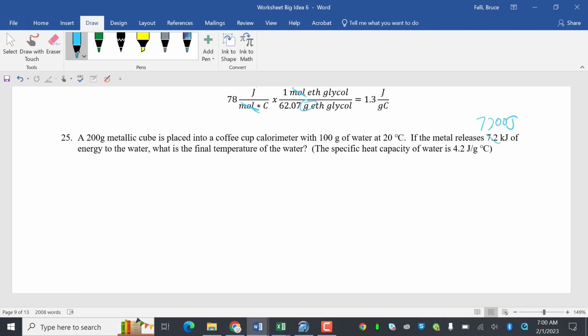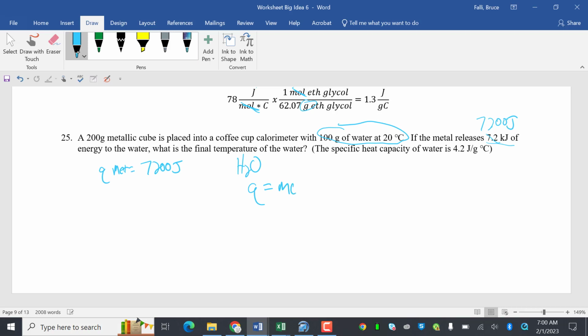The metal releases that much heat, so the Q of the metal equals 7,200 joules. The water is going to absorb all of that. So I'm going to do this for the water, for H2O, I'll label it thus.